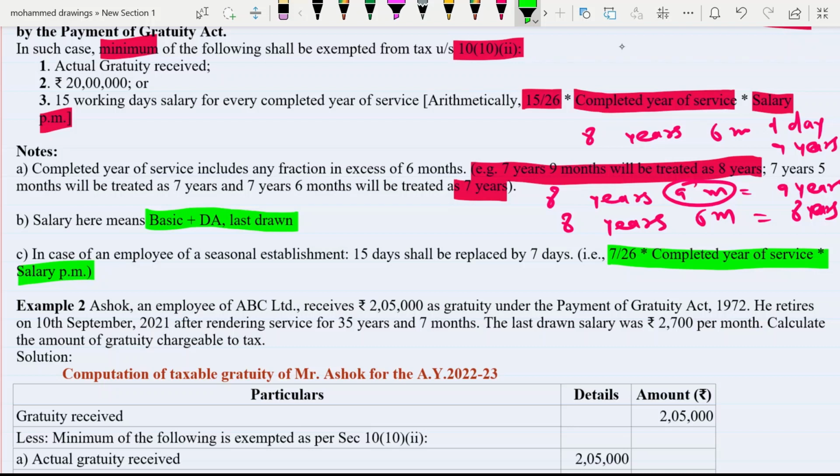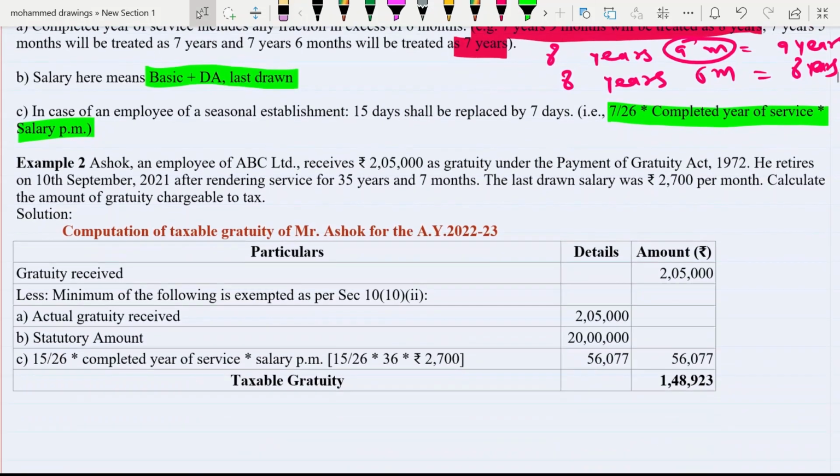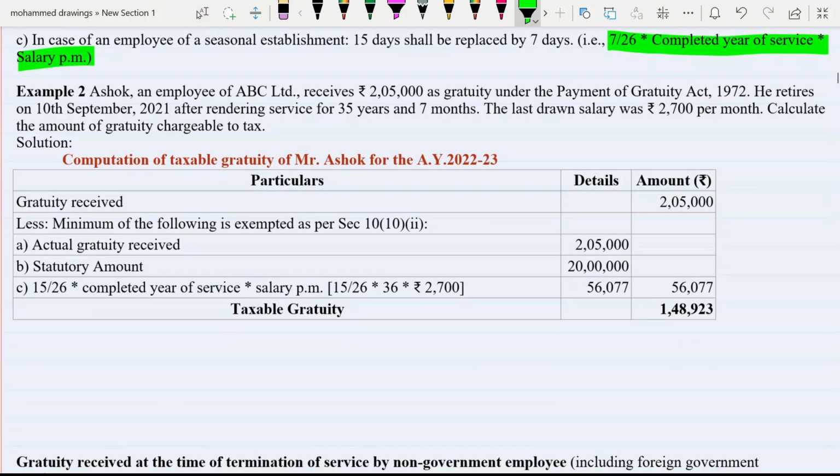What is the meaning of completed year of service in case of gratuity? If a person is covered by the Payment of Gratuity Act 1972, then you have to explain that completed year of service means full years, and any fraction in excess of 6 months you have to consider. So by keeping all these points in your mind, now let us understand how to calculate gratuity.